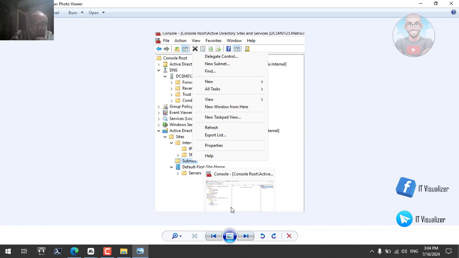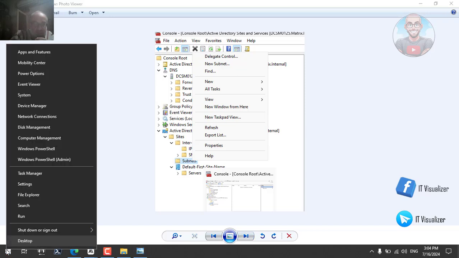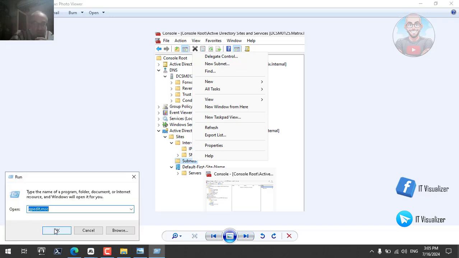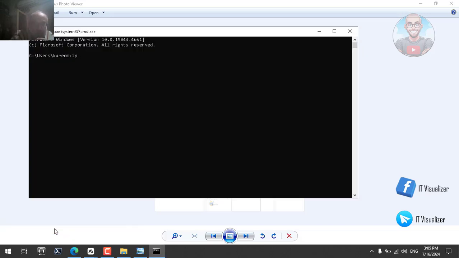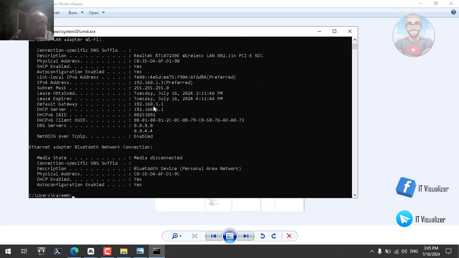But before that, I need to know my subnet. How can I do that? I can right click, then run, and type cmd, and then type ipconfig /all. So here I can know that my subnet is 192.168.1. This is my subnet.